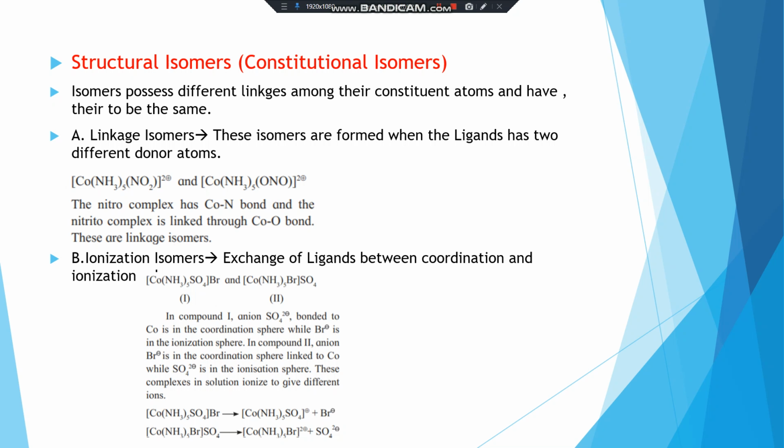[Co(NH3)6] is cationic and [Cr(CN)6] is anionic. Then [Cr(NH3)6] is cationic and [Co(CN)6] is anionic. In the first isomer, cobalt is linked to amine ligands and chromium to cyanide ligands.